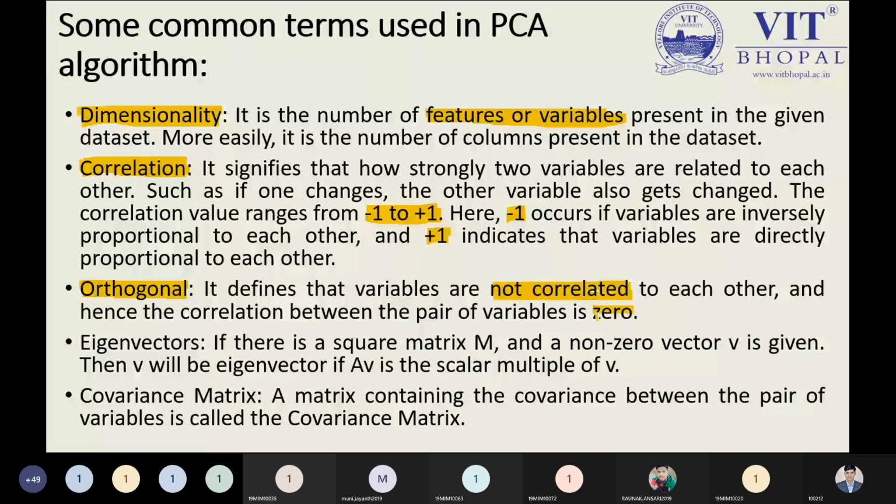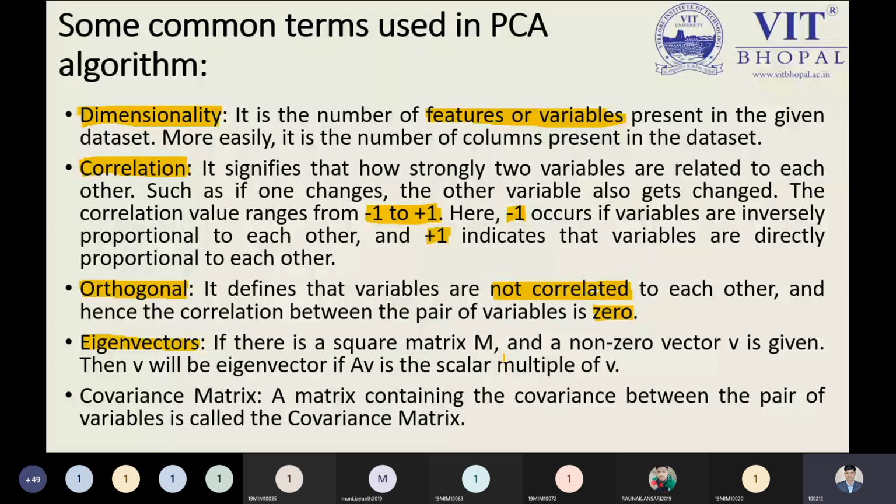Now, the next mathematical part we have to discuss is the eigenvector. So what are eigenvectors? If there is a square matrix M, this point you are required to keep in mind. What is a square matrix? A square matrix means a matrix having an equal number of rows and columns, like 2 by 2, 3 by 3, 4 by 4, 5 by 5. It means d by d or n by n, where n could be any number.